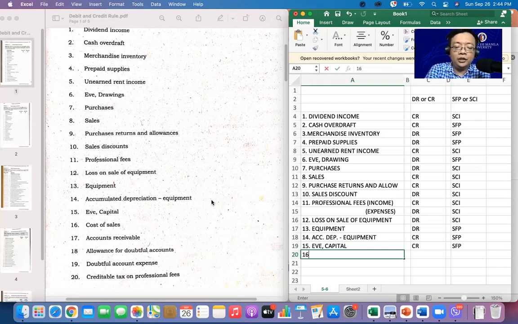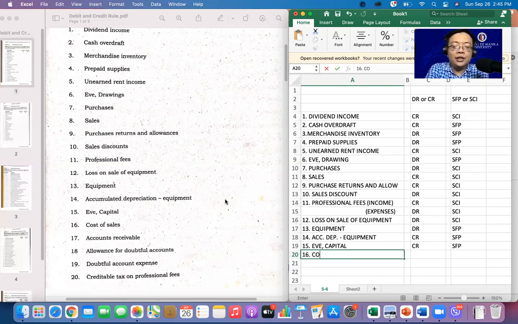Number 16. Ito naman ay cost of sales. In number 8, you have your sales. So ito naman ay cost of sales, meaning cost of goods sold. Alright. Sa Tagalog, yan yung cost ng inyong sales. Okay. Capital, no? Yes, pwede capital, no? Di ba sa negosyo, ito yung capital ko eh. Not like number 15, ha? Owner's equity naman yan. Okay?